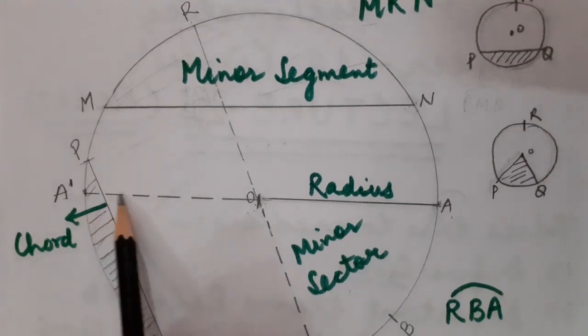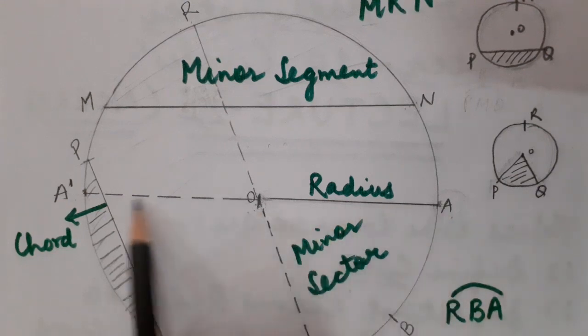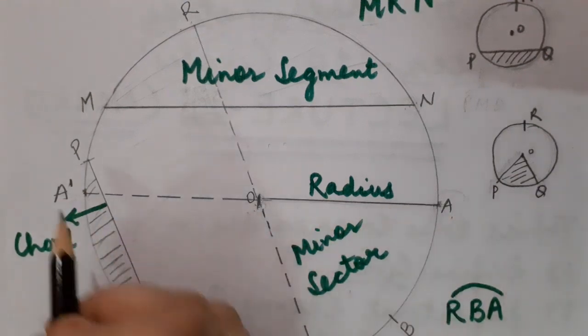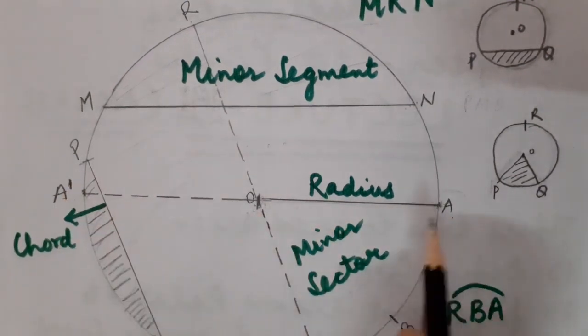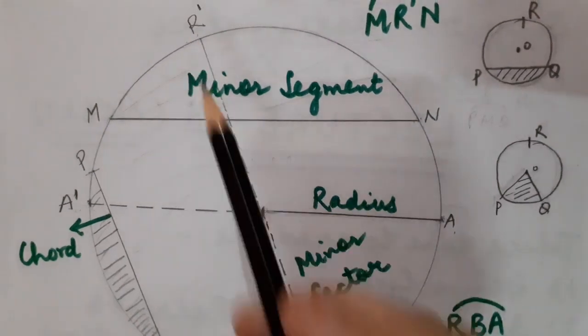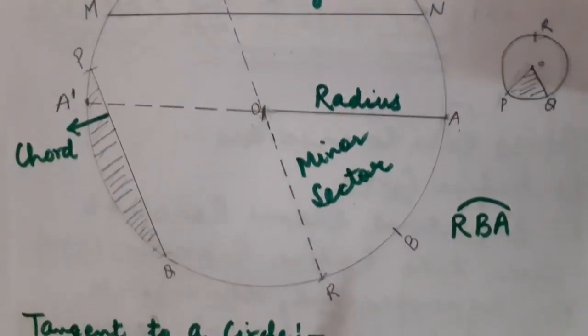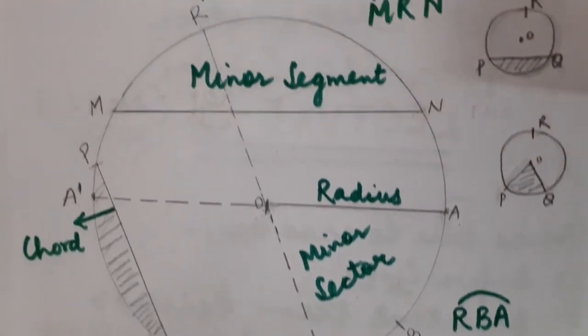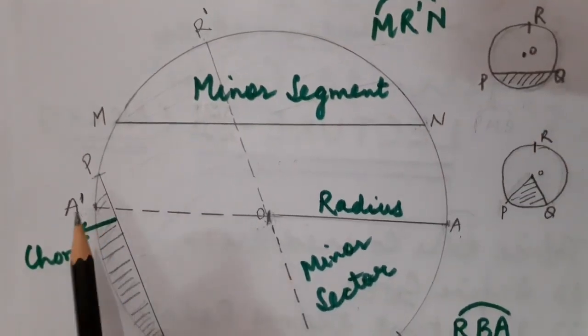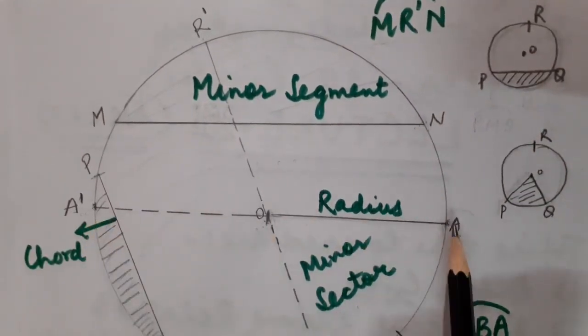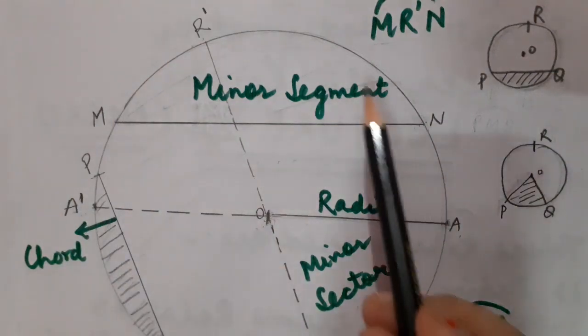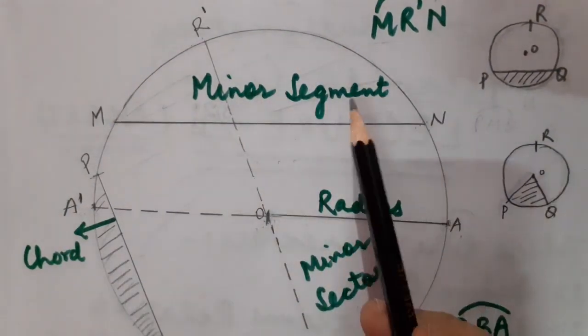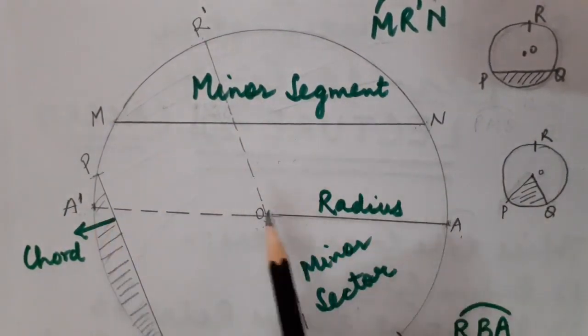Diameter is also a line segment. Here you can see A dash A is a diameter. You can see R dash R is also a diameter. Diameter is a line segment whose both the endpoints lie on the circumference of the circle, or on the boundary of the circle, and it passes through the center point also.